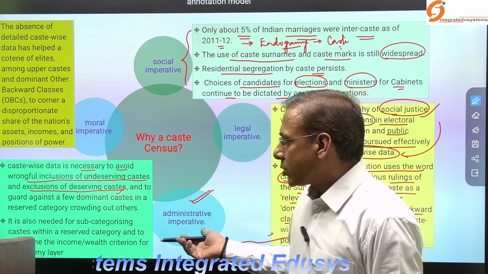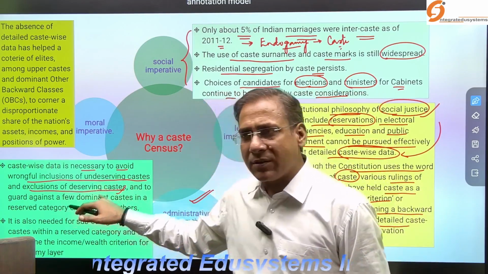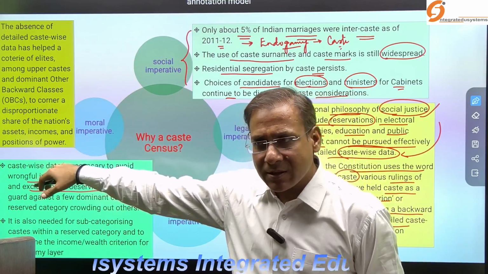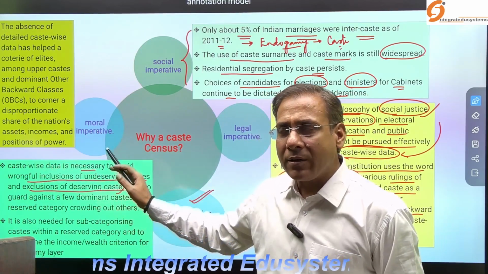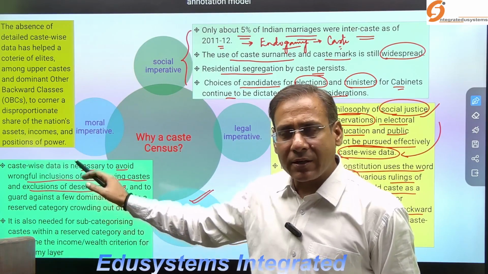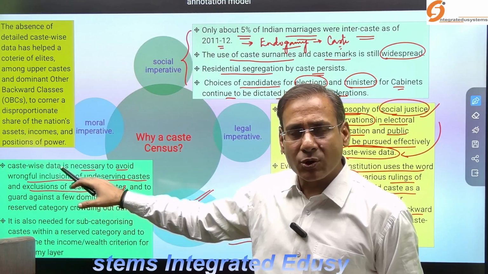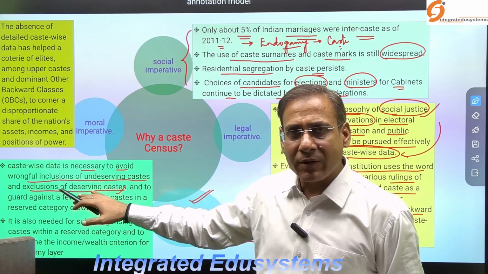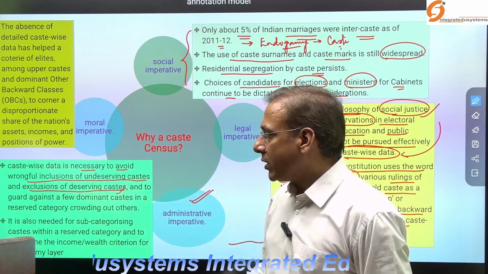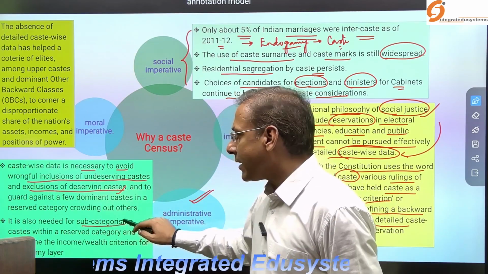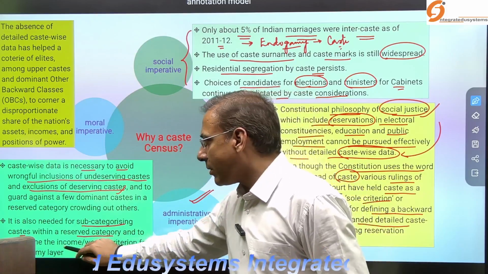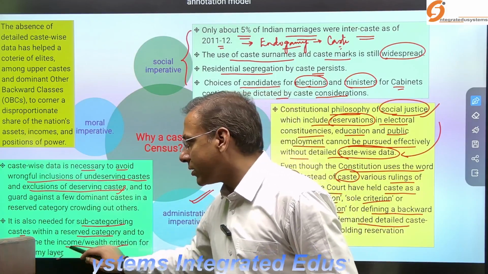So to provide safeguards to the deserving castes, what is required? The caste census, so we can provide corrective measures. If we have the absolute data, on the basis of that we can reach the deserving sections. What else? It is also needed for subcategorization of castes within a reserved category and to determine the income and wealth criteria for the creamy layer.